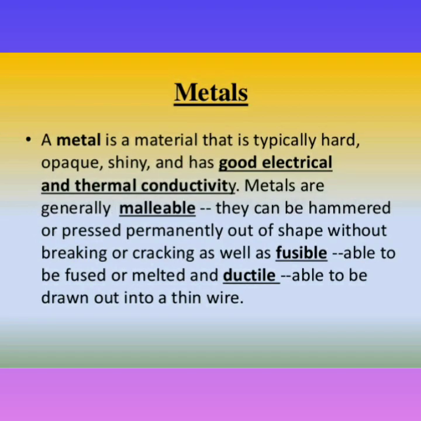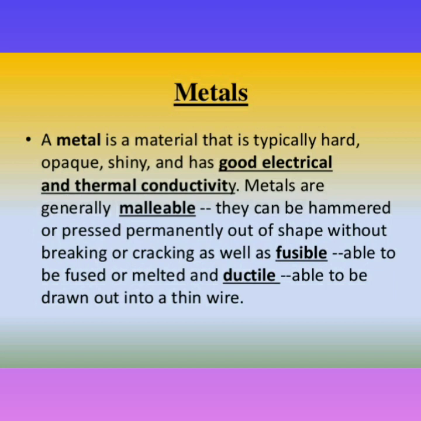Those materials which possess the characteristics of being hard, shiny, malleable and ductile are termed as metals. For example, iron, gold, silver, aluminium, etc. A metal is a material that is typically hard, opaque, shiny and has good electrical and thermal conductivity.